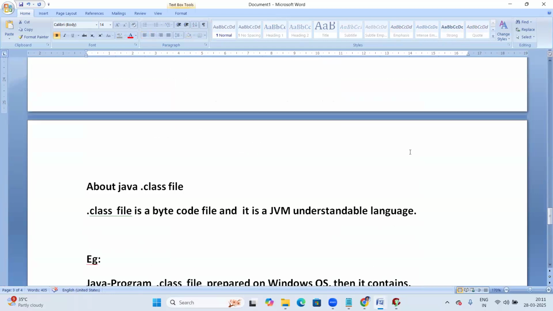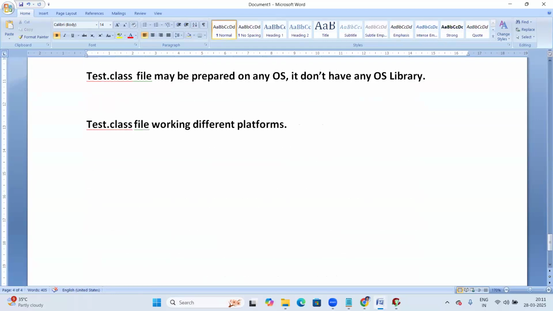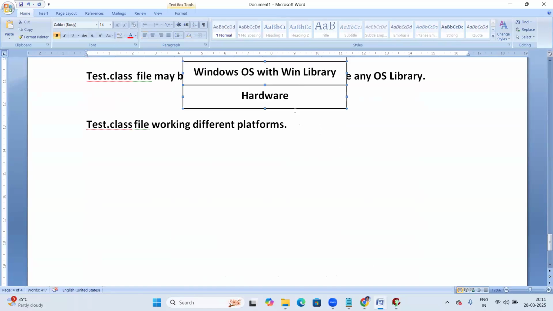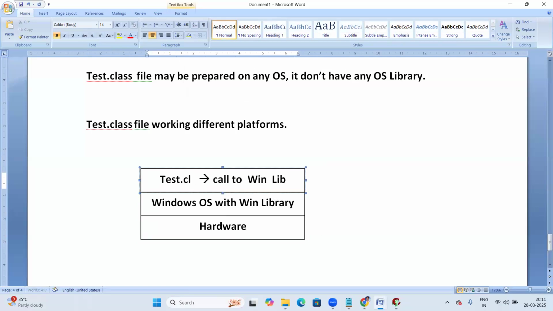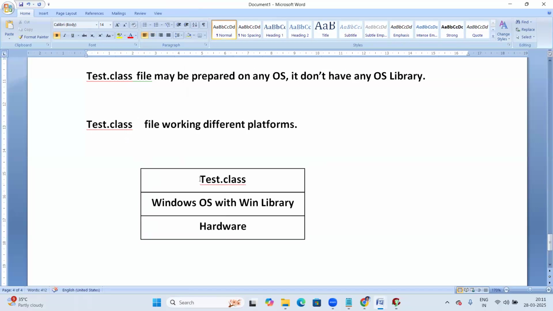Yes, let us take the Windows platform. Hardware, Windows OS with the Windows library. Now, Test.class file, working on different platforms. So when you try to run the Test.class file, what happens here? Will it run directly or not?